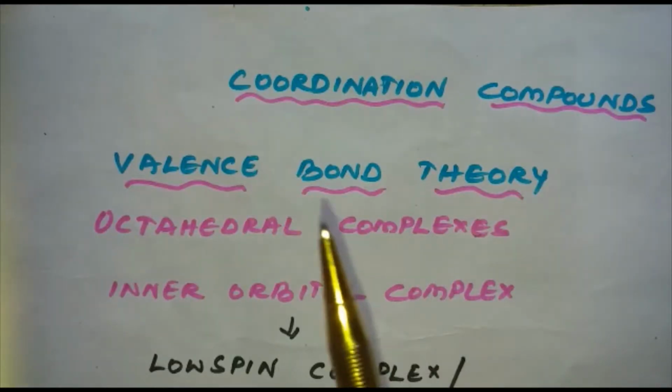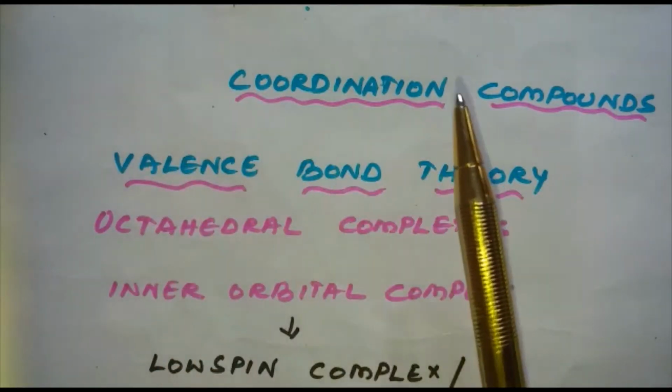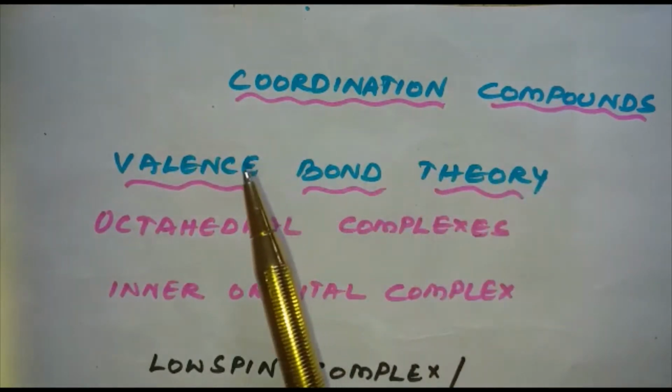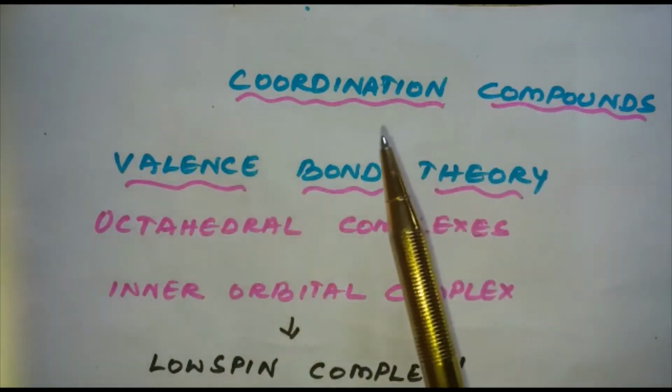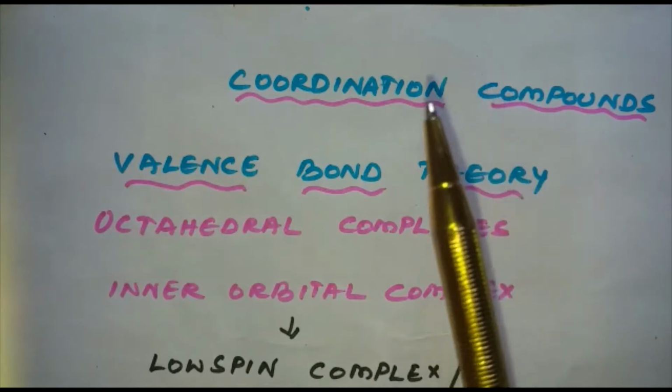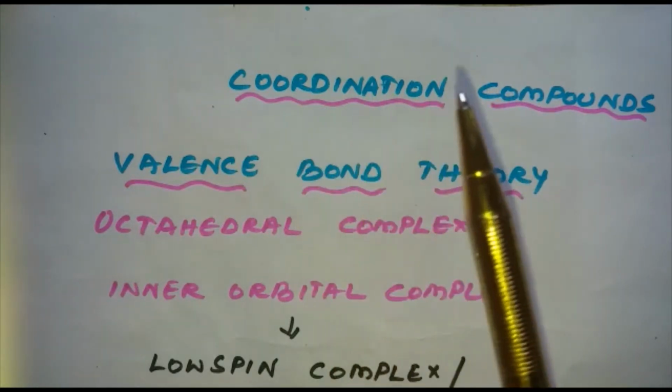In this segment, I'll be discussing valence bond theory of coordination compounds. What is the need for valence bond theory in coordination compounds? Because Werner's theory was not able to answer certain questions.